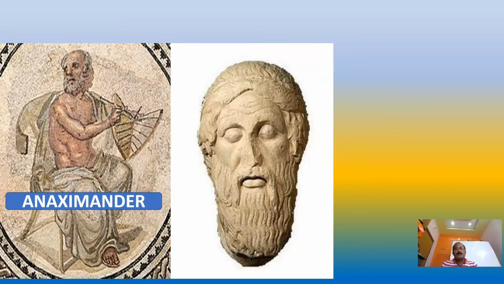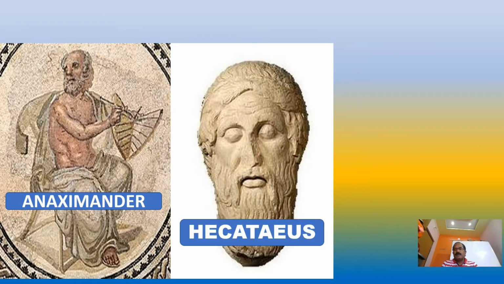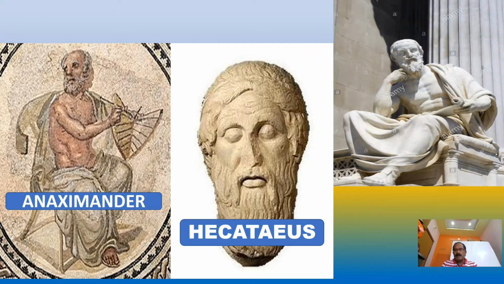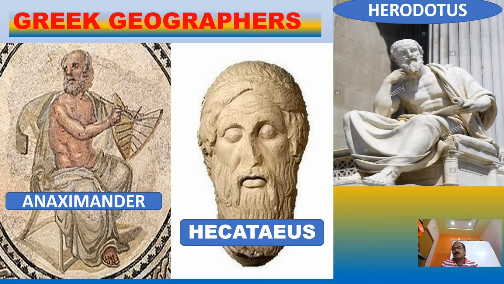See, he is Anaximander, one of the famous geographers. He is Octavius and Herodotus. They are famous Greek geographers: Anaximander, Octavius, and Herodotus.